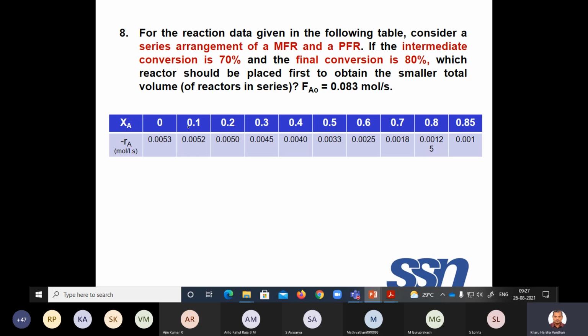What should come first? What should come later? I think with the explanation I gave, you can do these problems. I don't think you'll have much difficulty. Only one topic is remaining. That topic is the recycle reactor. That we'll see in the next class.